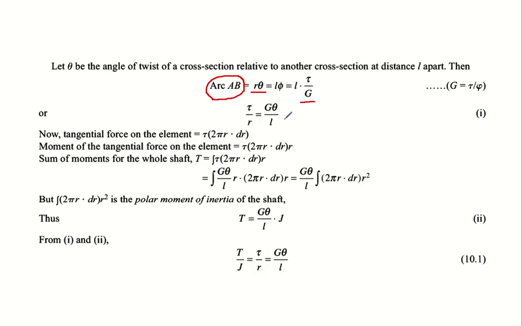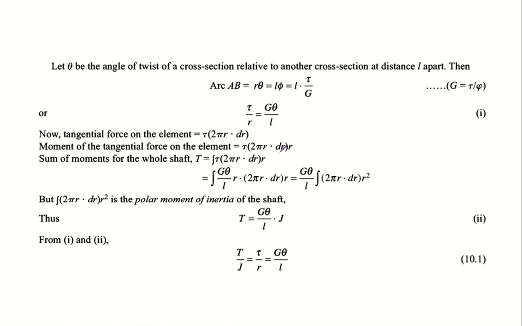Now when we are rearranging this, L into tau by G, we can write tau by R is equal to G theta by L, where tau is the shear stress, R is the radial distance of any point we are considering, G is the rigidity modulus, theta is the angle of rotation of a cross section, and L is the length from the fixed end. So that is the first part of the torsion derivation.